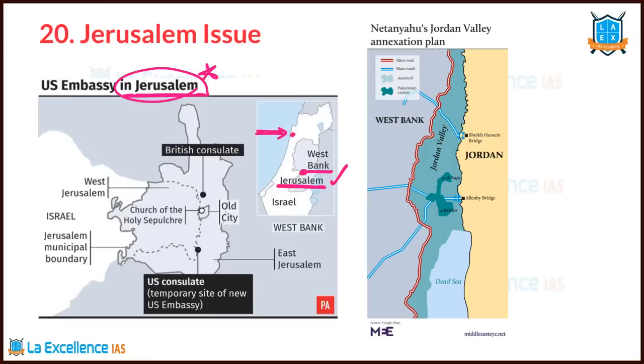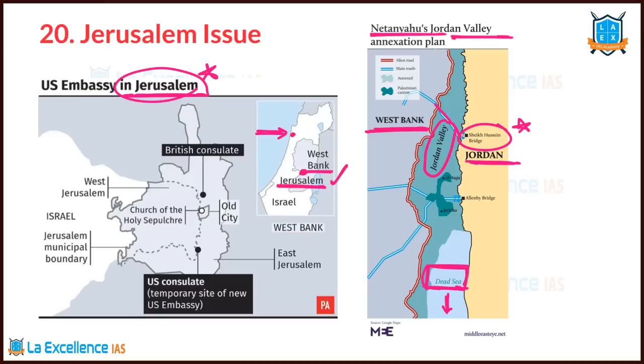Now, there's one more issue. There is this plan called West Bank Annexation. Israel's Prime Minister Netanyahu said the country is going to annex the Jordan Valley. Jordan is a country over there. The Jordan River is there. To cross that river, there is a bridge, Sheikh Hussein Bridge. So they want to have control over this. And there is this particular lake called Dead Sea. Though the name is sea, it is a lake. So the Dead Sea is on that side of the Jordan River. Israel wants to control the West Bank region, and it wants to annex that region.